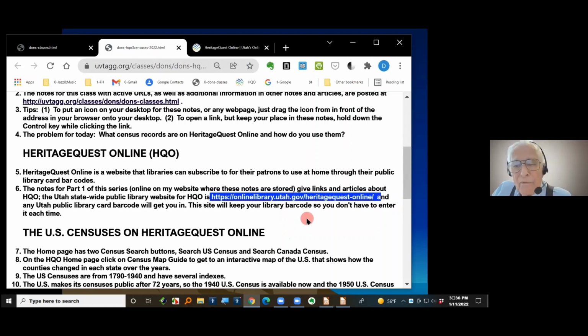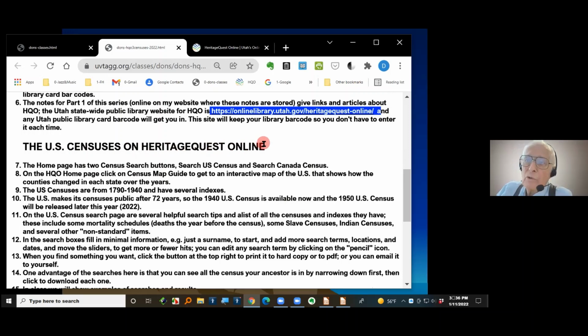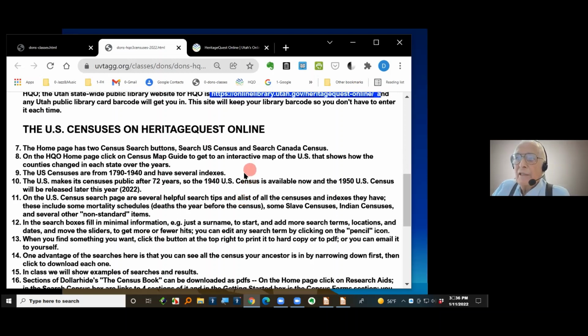I was doing it before by getting into either the Washington County Library website, or the Provo Library or Orem Library, but this one will do it for any place in the whole state. The U.S. Censuses are on HeritageQuest Online. We'll talk a little bit about what's on there, and they do have all the U.S. census. Remember that the 1890 census was destroyed, most of it. So that's not there, of course, but there's a little piece of it that is there. I think it's 1,000 names or something like that. It's pretty small, but they've tried to reconstruct things to substitute for that 1890 census when it burned.